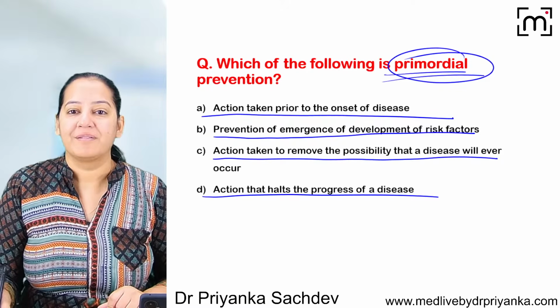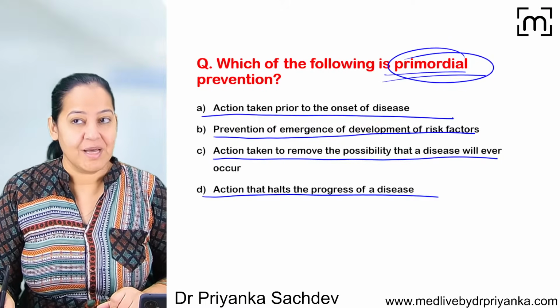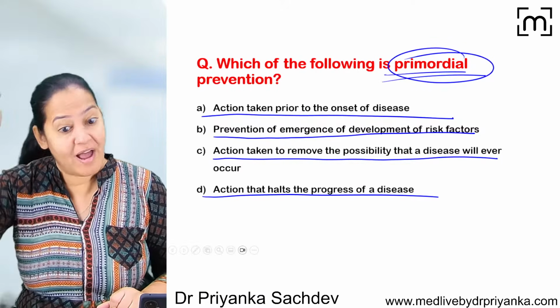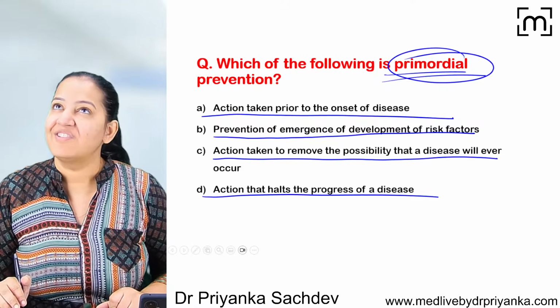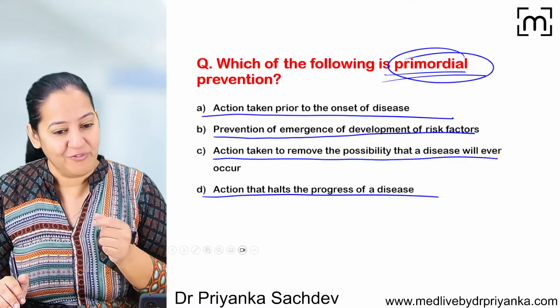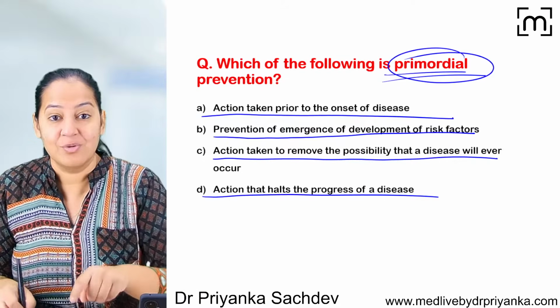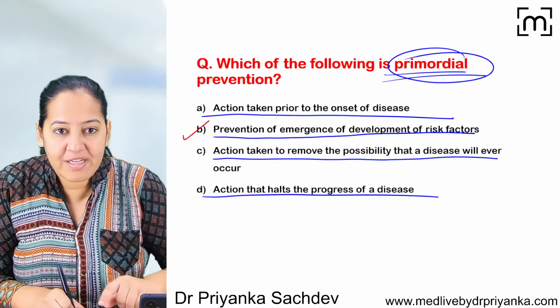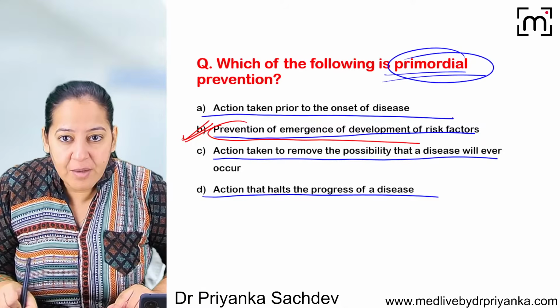I'm asking for primordial. Primordial level of prevention is something we take the action before the emergence of the risk factor. We are discouraging the 3-year-old child that don't smoke in future also. So risk factor is absent. So answer is B. You got my point? B is the answer. It is prevention of the emergence of the risk factor.